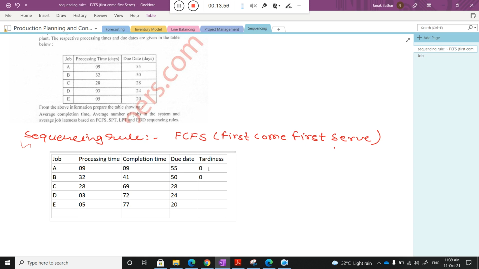Yes. Okay, now I talk about job C. The due date is 28, but I am able to complete my project at 69. What is the delay amount? 41. 41, very good. Now the next point: the due date is 24 for job D, and the completion time is 72. How much is the tardiness? 48, good. The next, how much is the tardiness? 57. Is there any doubt about how to create this table, class? If there is any doubt, please ask me.